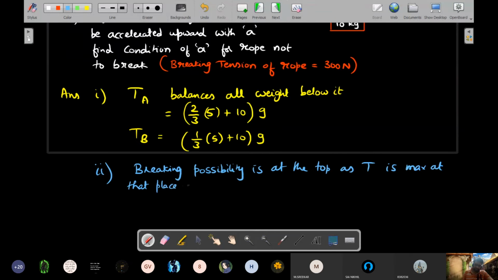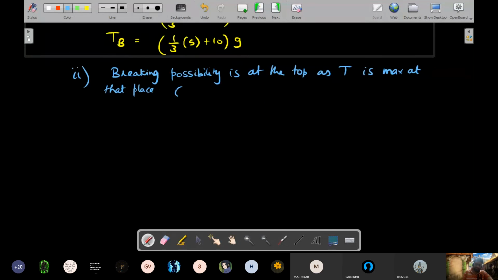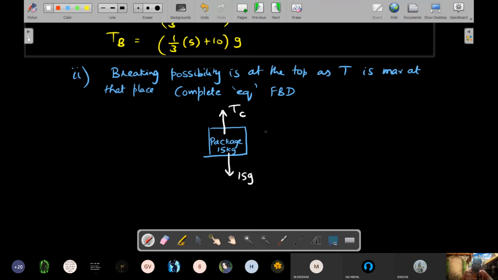Okay, so the complete equivalent FBD would be total, assume it's like a package. This package is rope plus block. Rope was 5 kg, block was 10 kg. So it's a package of 15 kg on which the tension at the top, which is tension at the ceiling, acts upward, and all 15g acts downward, and there is an acceleration of the system in the upward direction.